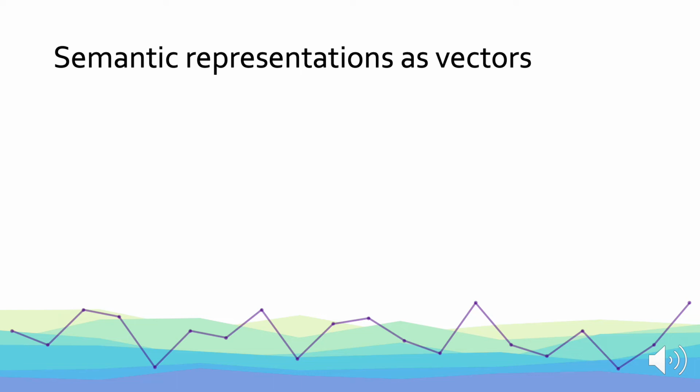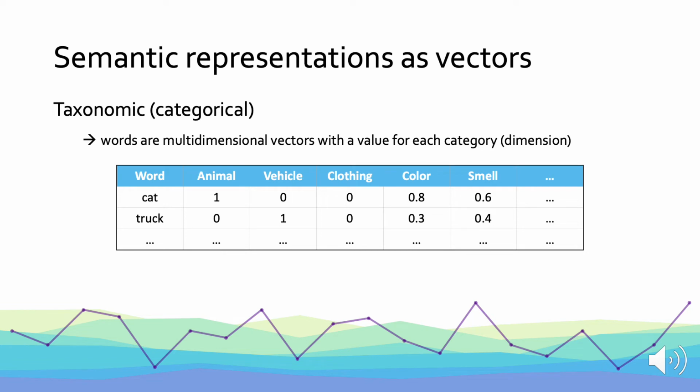Well, the first step is that we need to have some way of quantifying semantic information. This is often done differently if we're considering taxonomic, categorical semantics than if we consider thematic semantics, but both ways typically involve making each word a multidimensional vector. For taxonomic semantics, each word is typically a vector with values representing one of many different characteristics. For example, we might have a binary dimension for animal, vehicle, or clothing, where the word gets a 1 or a 0 if it fits into that category or not.